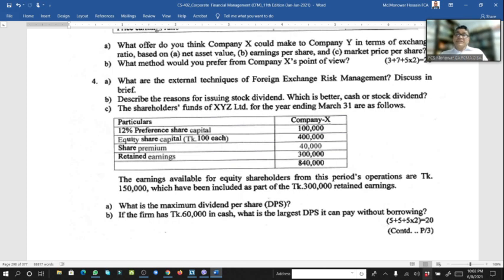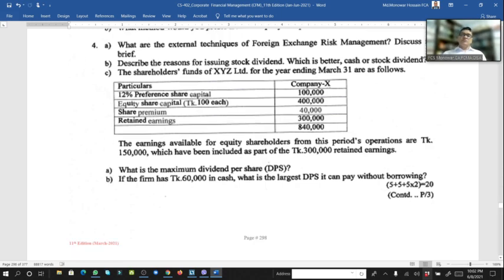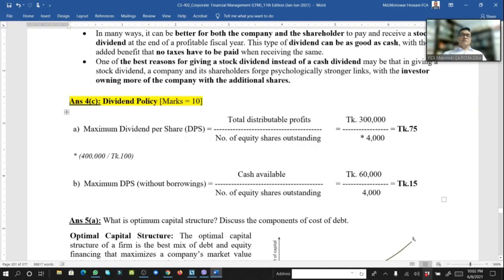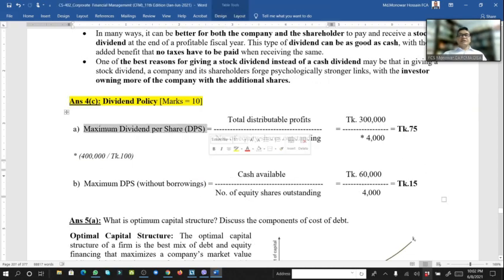What is the maximum dividend per share? What if the firm has 60,000 in cash? What is the largest dividend per share that can be paid without borrowing? So to answer, 5 multiplied by 2. Look, maximum dividend per share comes to 75. Maximum dividend without borrowing, taka 50.